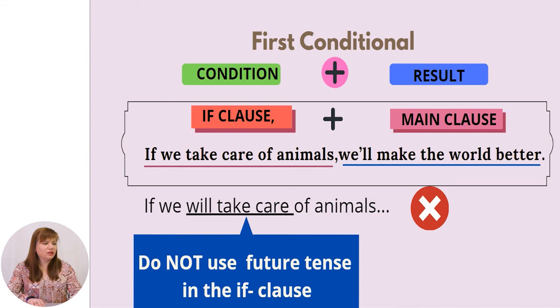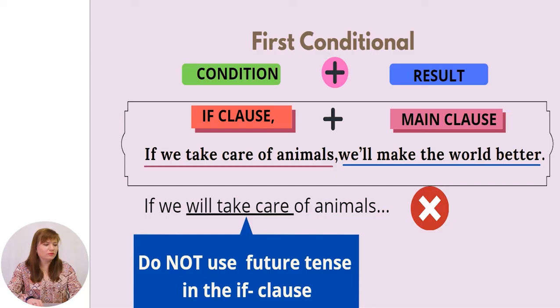If we're speaking about condition plus result, we have the if clause and the main clause. The if clause is if we take care of animals, and the second one, the main clause, is will make the world better. If we will take care of animals, it's not the right structure. We don't use future tense in the if clause, never. So remember that after if, we are always going to use only present simple tense.